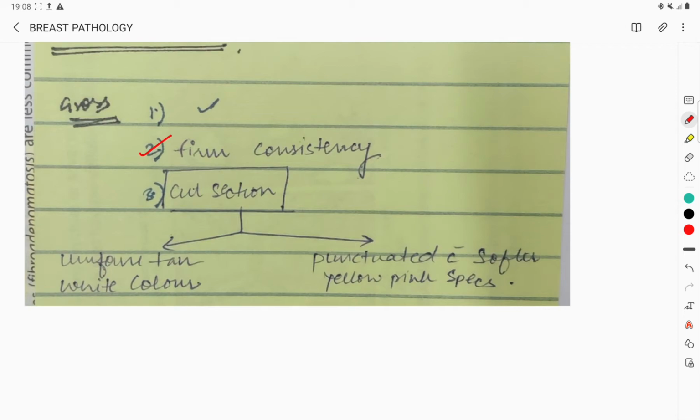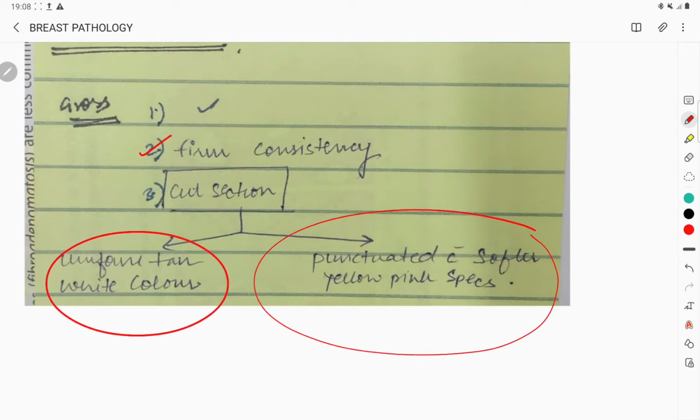And on the cut section, either it can be uniform tan white color, or it can be punctuated with softer yellow pink specks. Obviously I told you firm consistency, but on cut section either it is white colored or otherwise it is soft yellow pink.